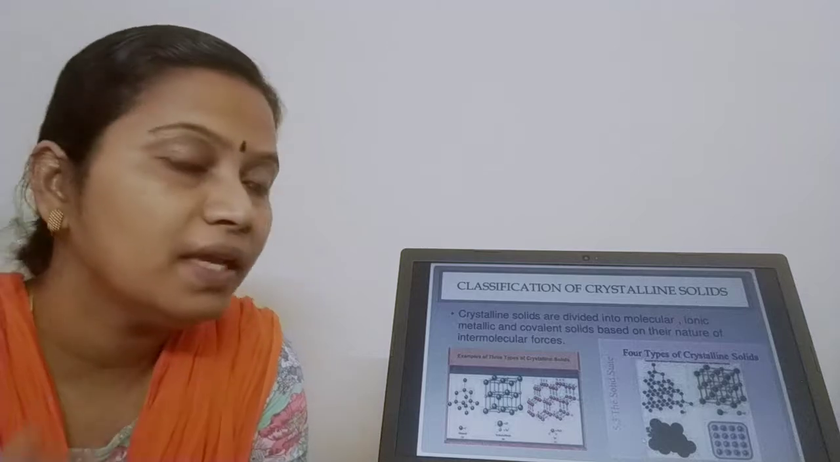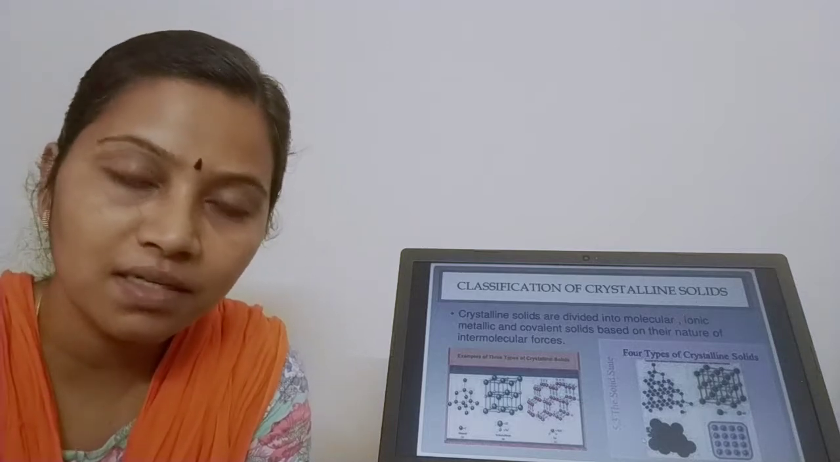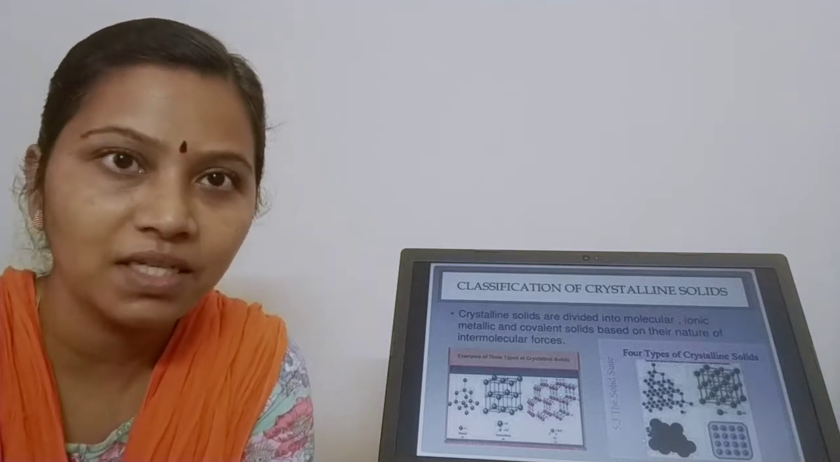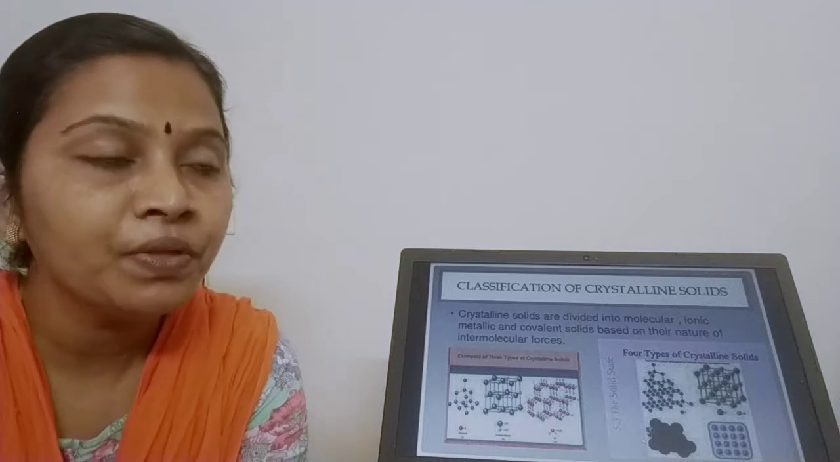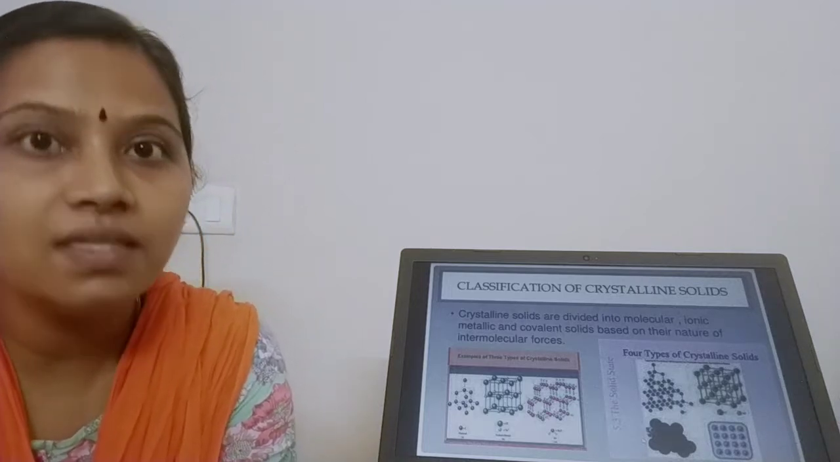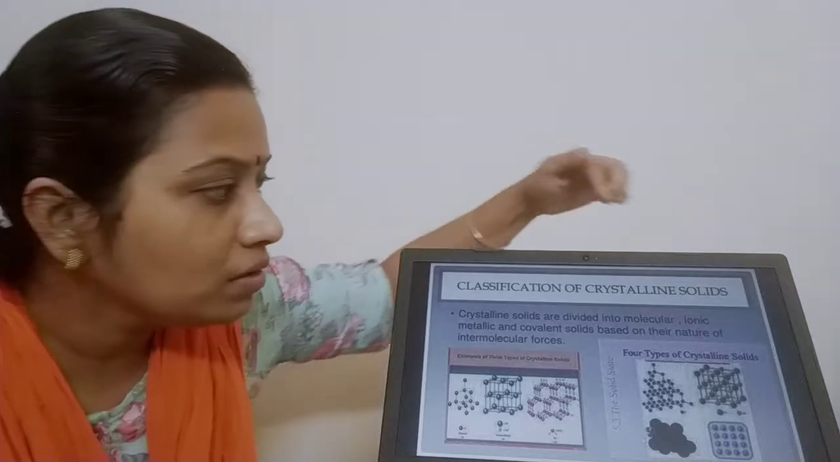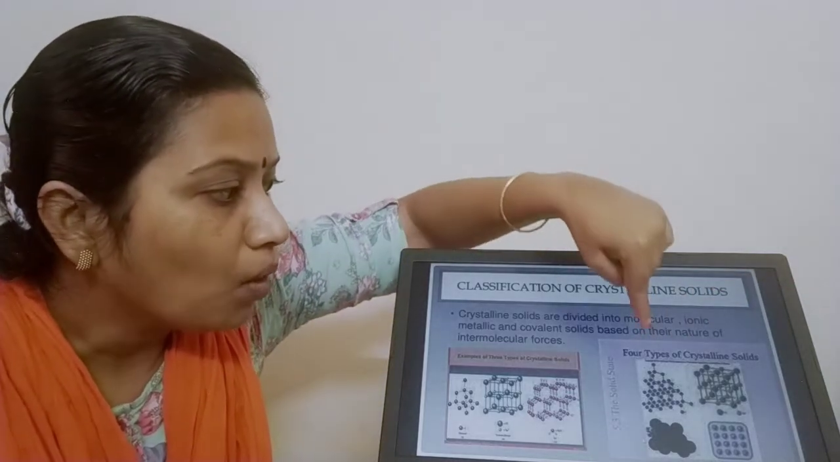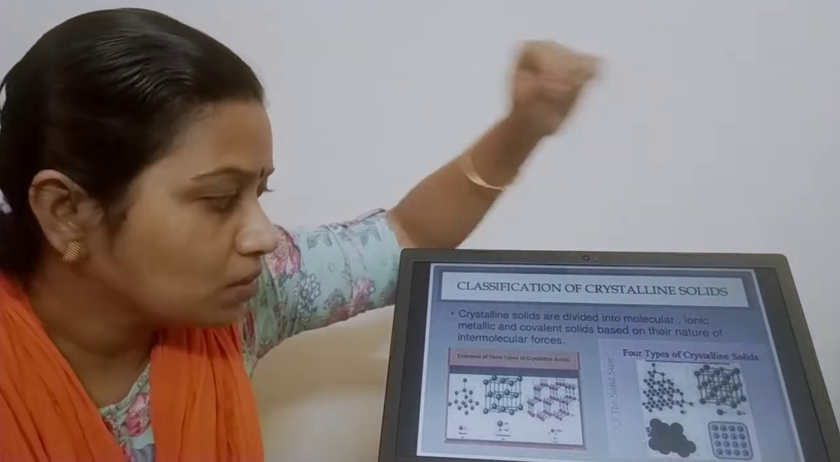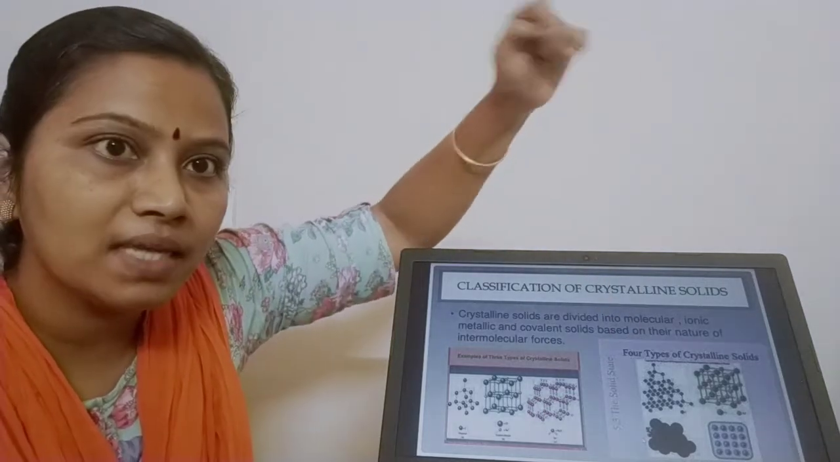Moving to classification of crystalline solids. We have seen this crystalline fellow is a very regular fellow, correct? While the amorphous fellow is an irregular fellow. So your crystalline solids are further subdivided into, see the picture? They are divided into molecular solids, ionic solids, metallic solids and covalent solids.